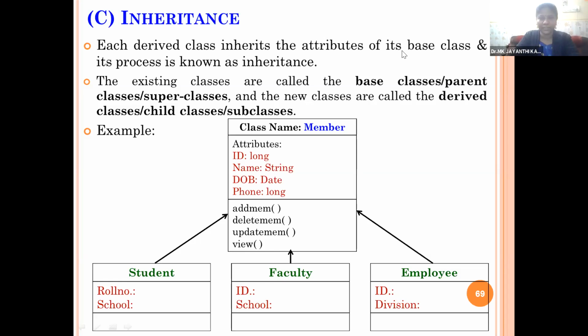Heredity means the characteristics of the grandparents, grandmother and grandfather, 50% of the characteristics will be given to the father. The same way, the father's and mother's characteristics, the DNA characteristics, a combination of both, the kids will have.